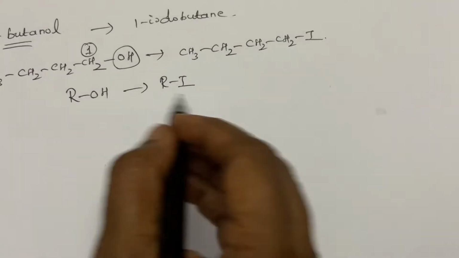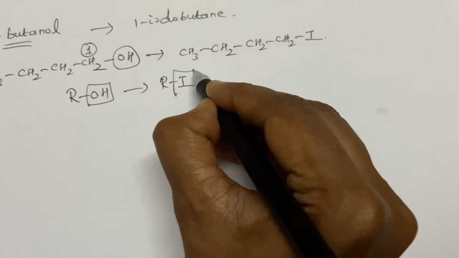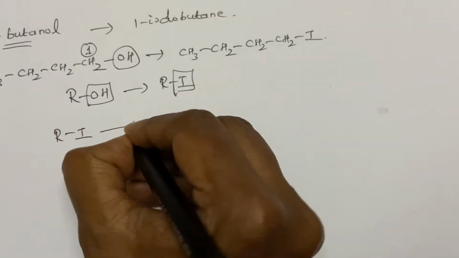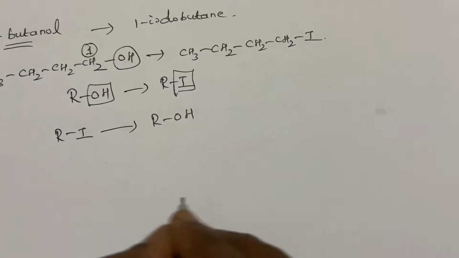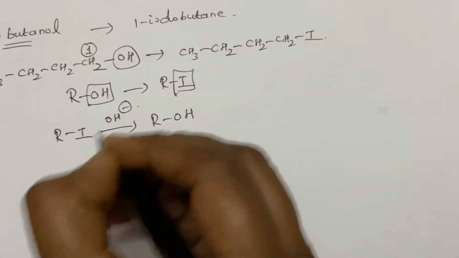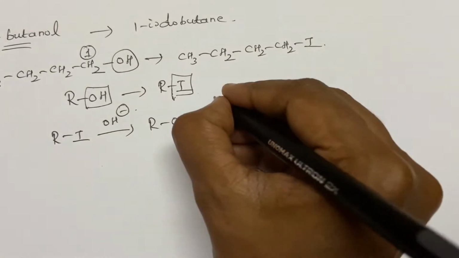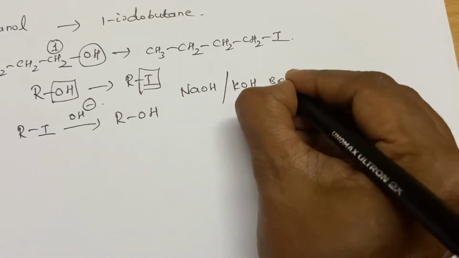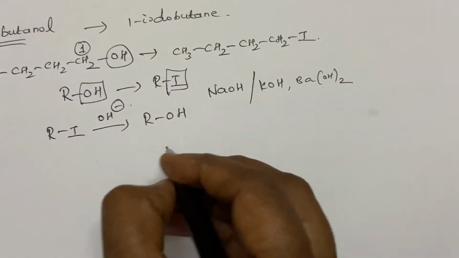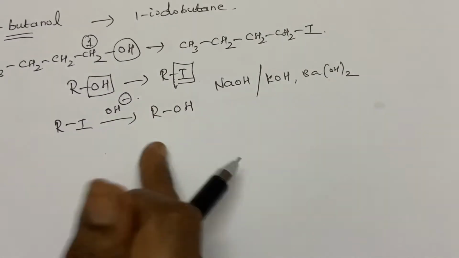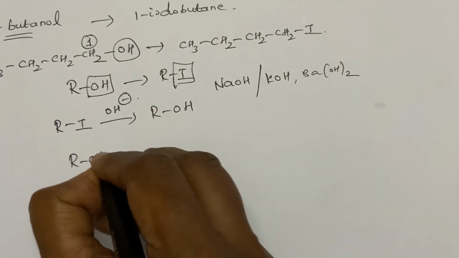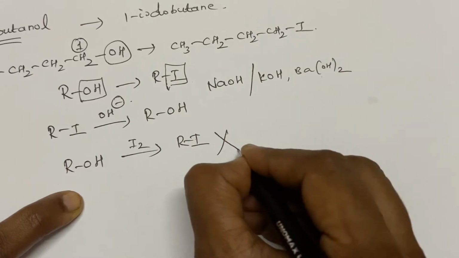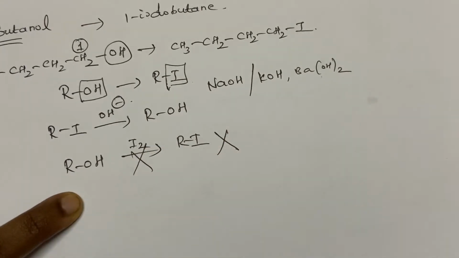So what do you think, students? How can we achieve this, iodine instead of OH? See, the reverse reaction you are very familiar with. You could be familiar that simply by using any hydroxyl source, what is that hydroxyl source? Any strong base such as sodium hydroxide, potassium hydroxide or barium hydroxide. Okay, any hydroxide, easily you can achieve this. But is the reverse true? Can you do this by treating with iodine? Can you do this? No, it is not possible.